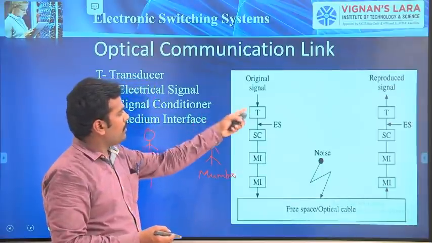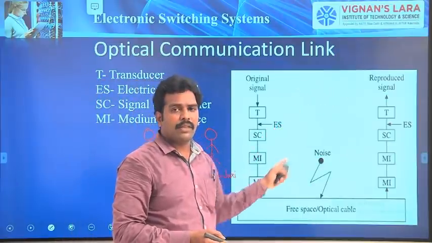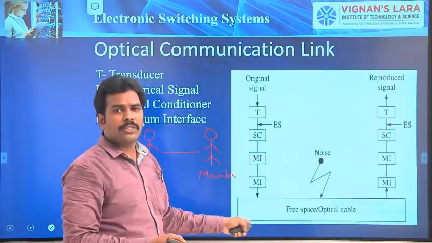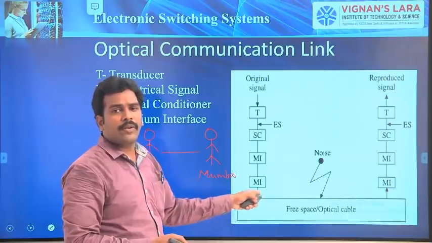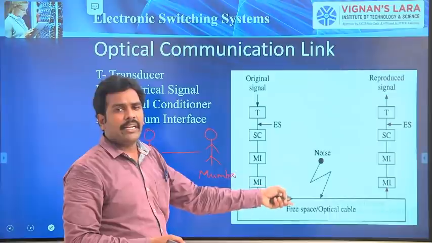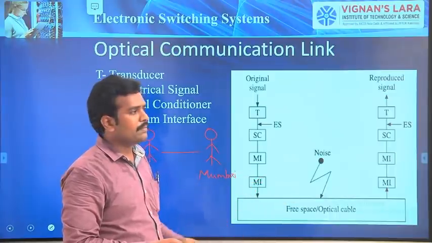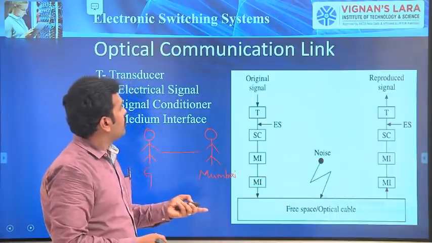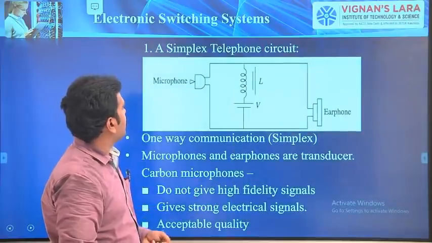Okay, so the remaining thing is the same. Everything is the same. Here, based upon the application, I have to choose a proper communication link, either a copper wire, free space, a satellite, or an optical fiber. So this is about the communication links.